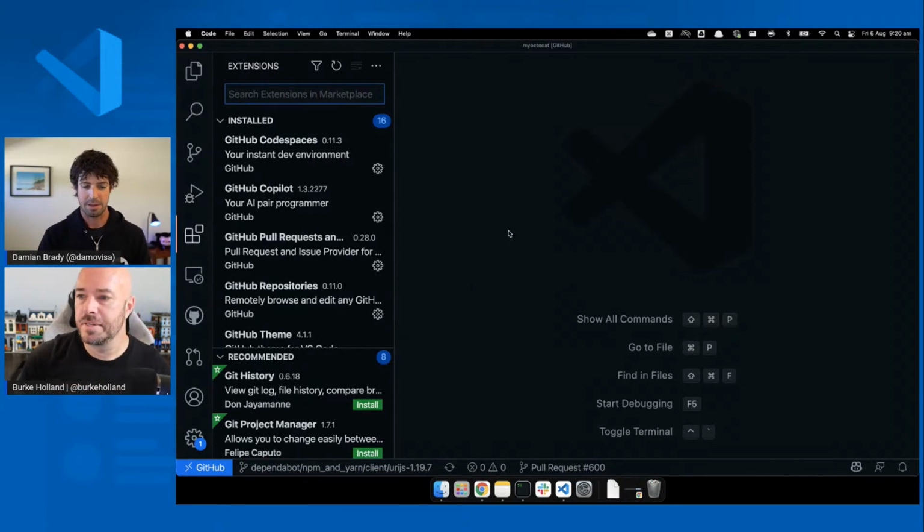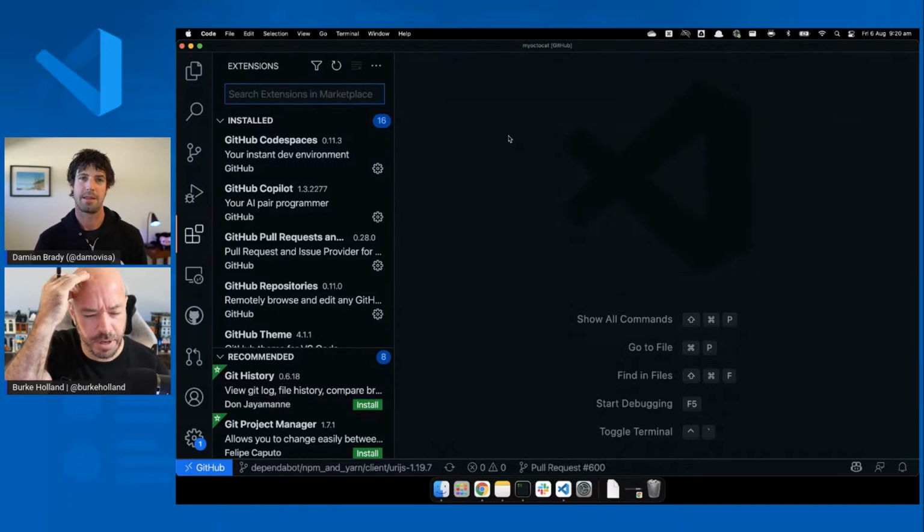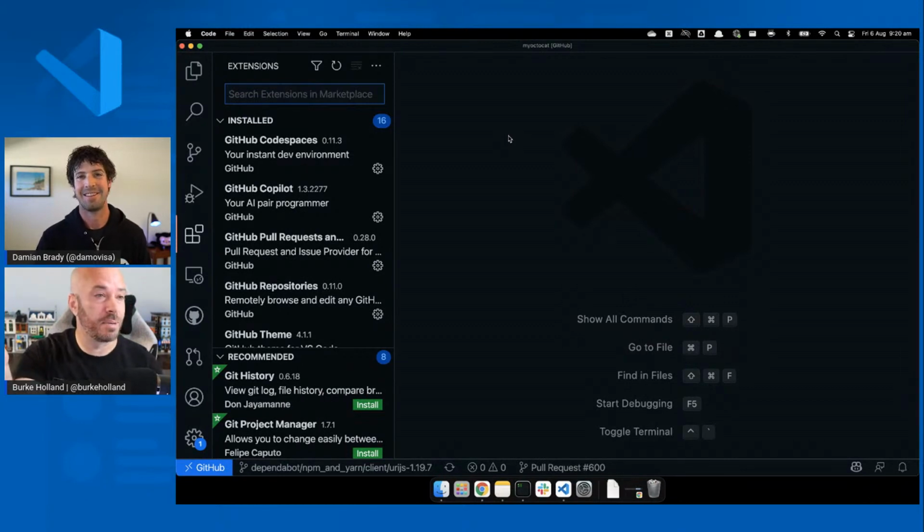Thank you, Damien. That was awesome, man. I love the GitHub integration in Visual Studio Code because I just want to admit to everybody that I don't know what I'm doing on the Git command line. I think everybody assumes that everybody else knows what they're doing, but I do not. I can do git add dot, git commit -m and then something, and then git push. And then if it doesn't work, git push -f. That's the extent of my Git knowledge.